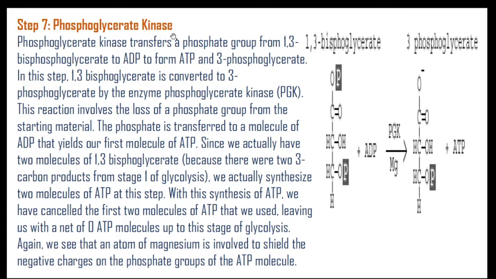What happens in this? Phosphoglycerate kinase, which is involved in this step, can transfer a phosphate group from 1,3-bisphosphoglycerate to ADP to form ATP and 3-phosphoglycerate. So this is all about this step. But what happens actually?